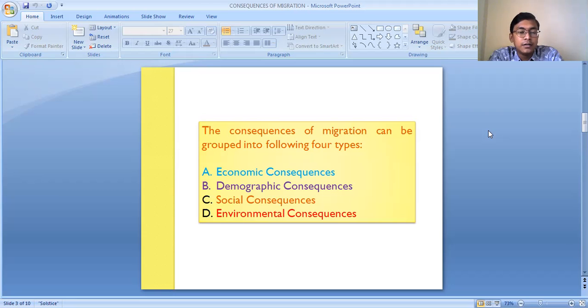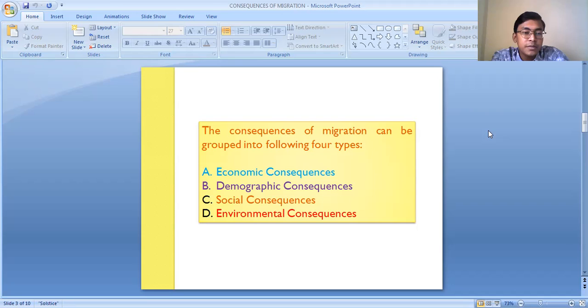That means when people migrate, positive and negative changes take place in the economy, in the demography, in the social setup, as well as in the environment. Basically, the consequences of migration have been classified into these four groups: economic, demographic, social, and environmental consequences. Let us discuss in detail, one by one, these various consequences of migration. First of all, let us start with the economic consequence of migration.